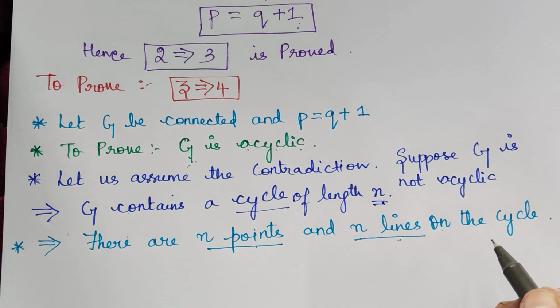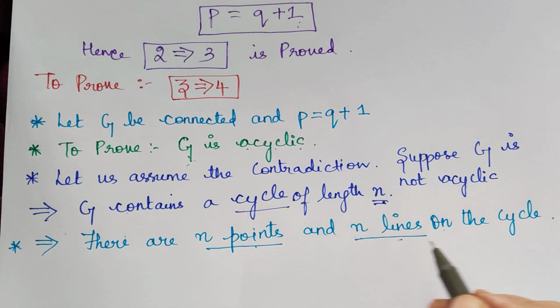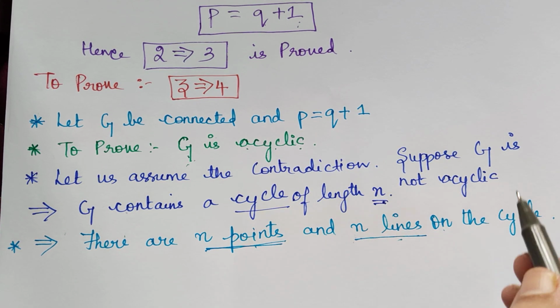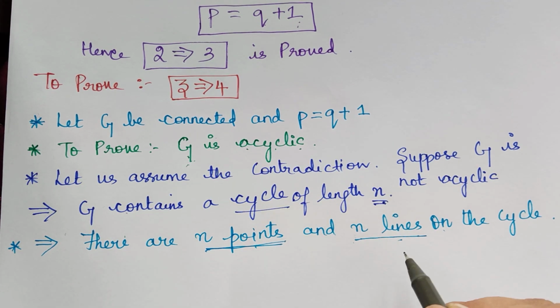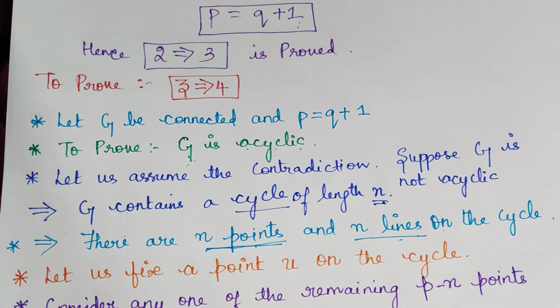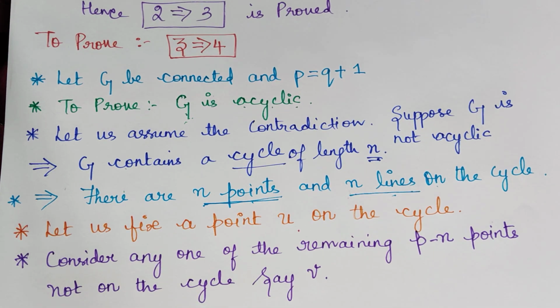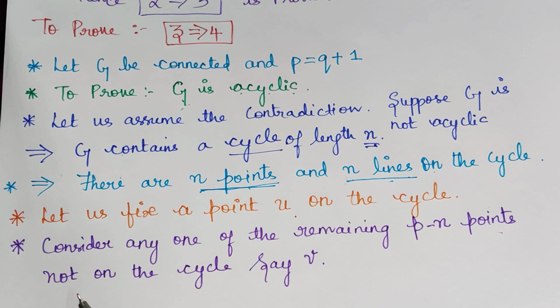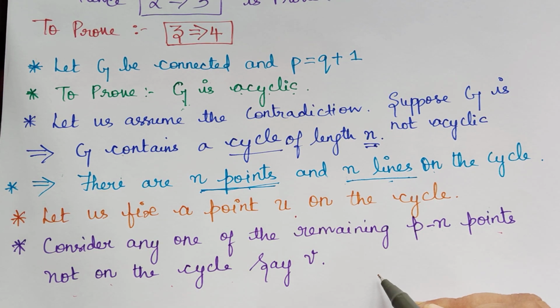Now let us fix a point u on the cycle. So we know that there are n points and n lines on the cycle. Let us fix a point u. Now after fixing a point u on the cycle, we shall consider any one of the remaining p minus n points which is not on the cycle. Now we know that G is a graph.